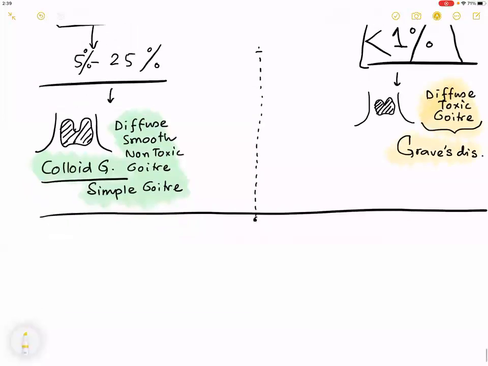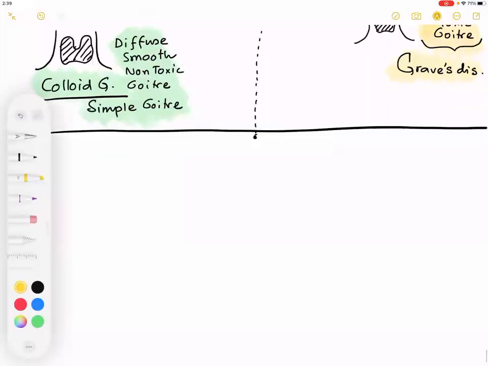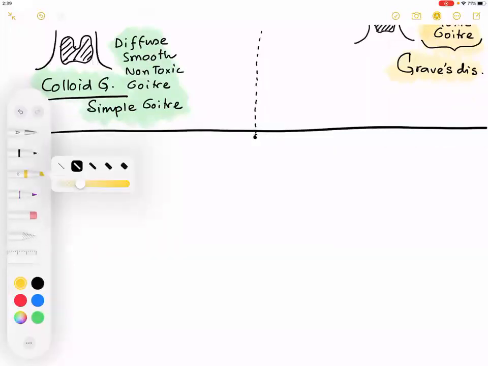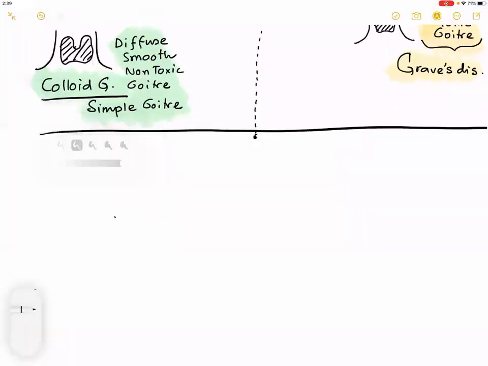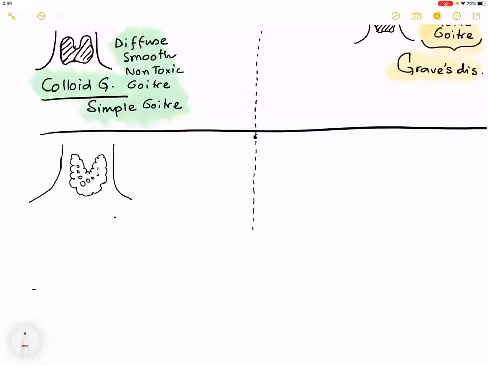Now let us understand the next group. Up till this point is very clear, more or less everyone is clear with this. Now let us talk about the next group, in which the thyroid morphology is such that the surface is like this.